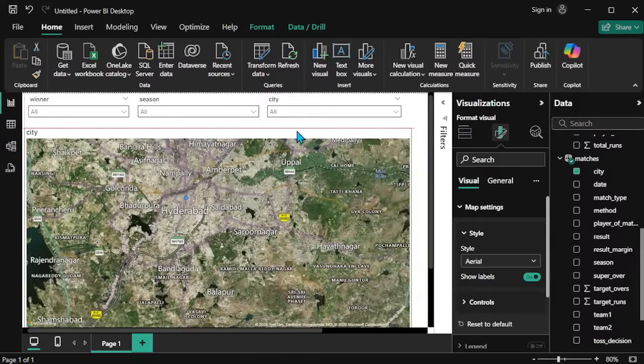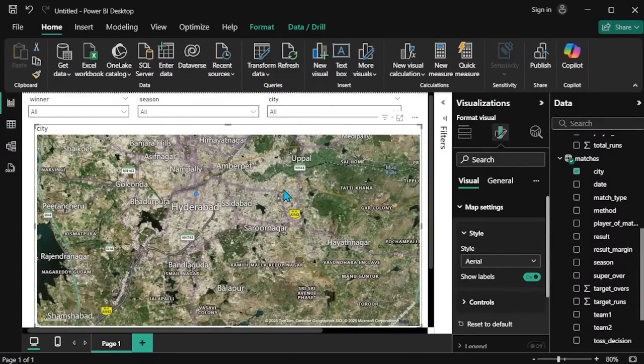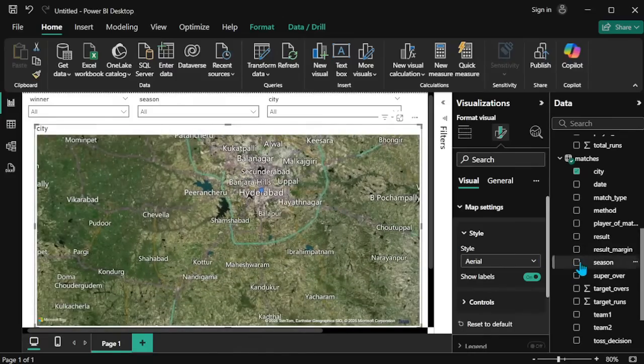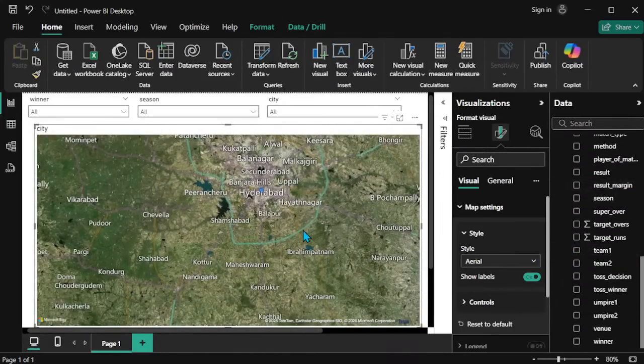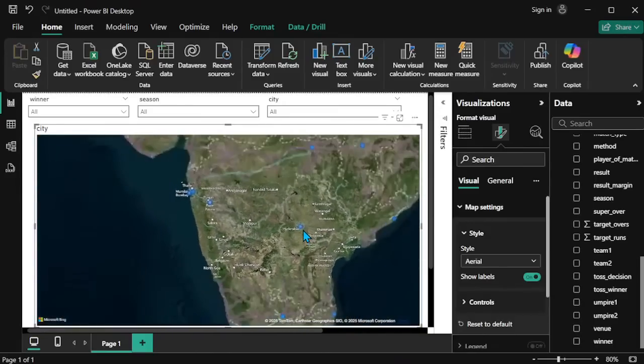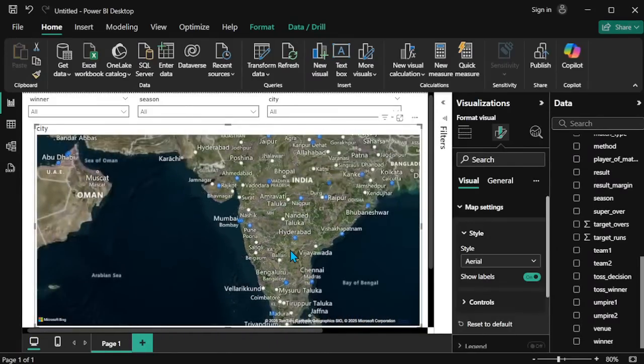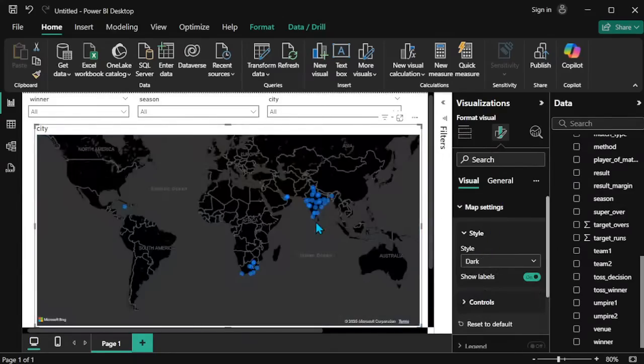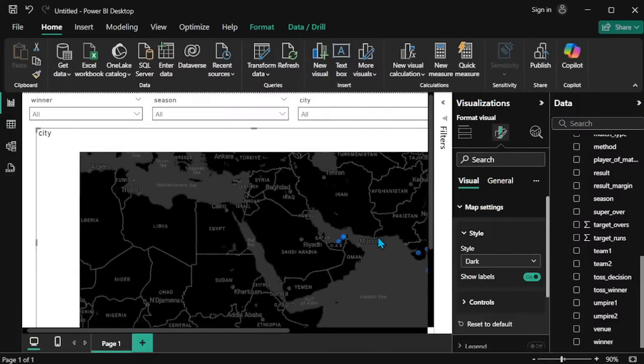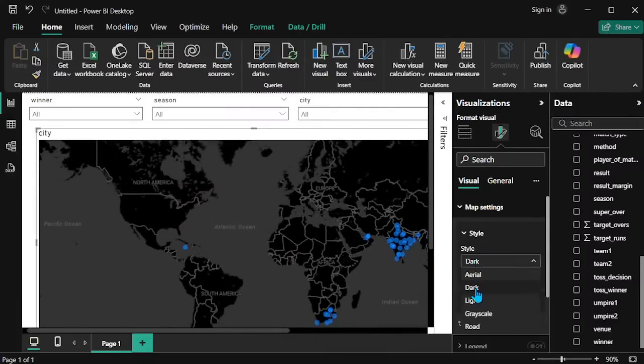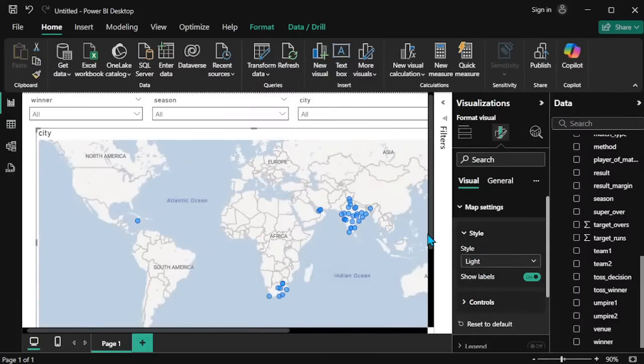In this particular map, I need a stadium location. If I need this, I will pass it to my values in this particular map. Then only the stadium location and the stadium's picture will be shown, in this aerial format. If you need dark, it is the full black and white look. If you need light, it is the common light view, and the grayscale view is also there.